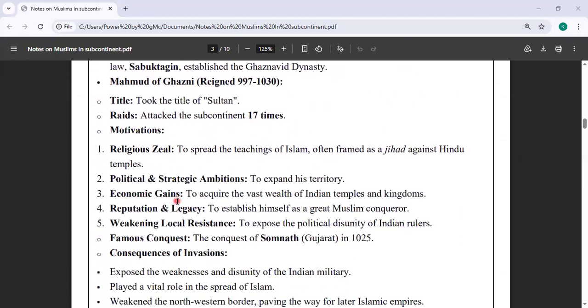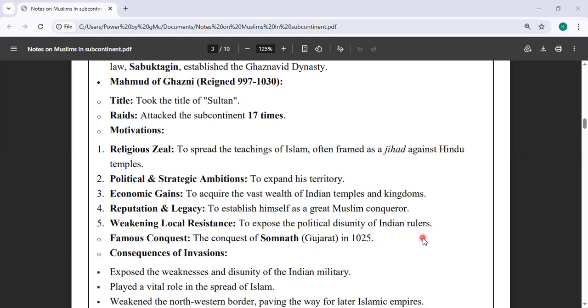The motivations behind attacking the subcontinent were the following. Religiously, he wanted to wage jihad against the Hindu temples and take over the place to expand Islam. Politically and strategically, his ambition was to expand his territory and gain wealth, because the Indian temples used to be very wealthy; people put a lot of money into them due to their belief. He also wanted his reputation and legacy to be known as a great Muslim conqueror.